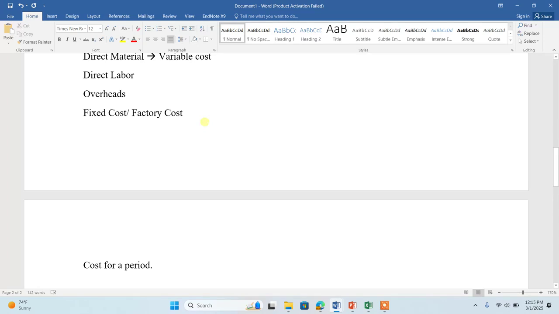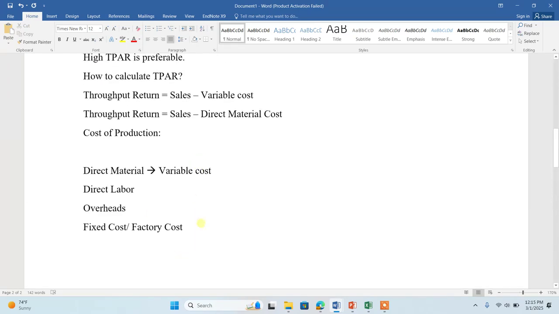I'm paying it for the entire system under which I'm producing products A, B, and C. That's why we call it a cost for a period. So we need to understand two things: direct material is considered a variable cost, and direct labor and overhead are considered a factory cost. Okay.